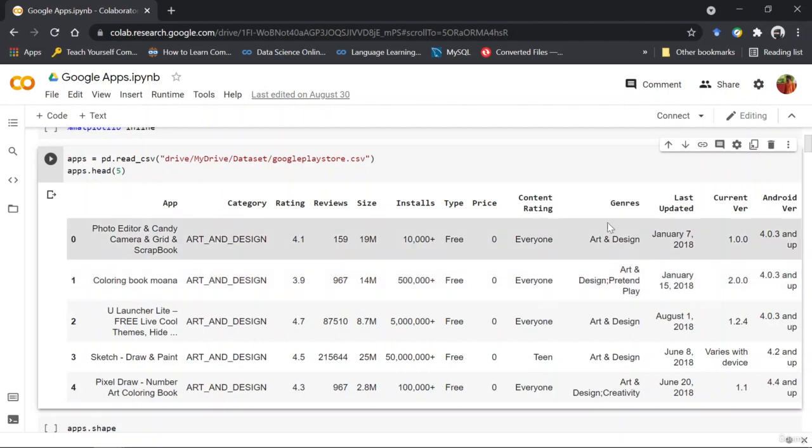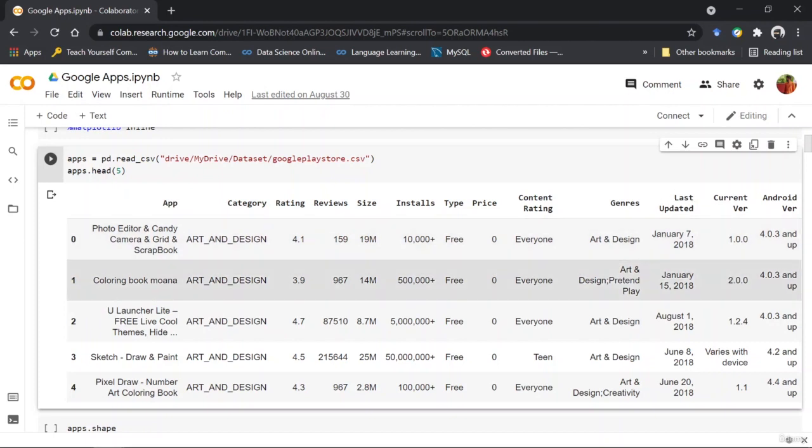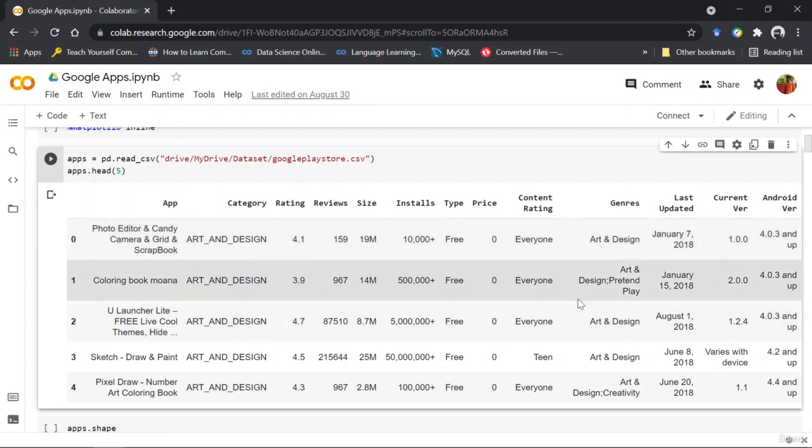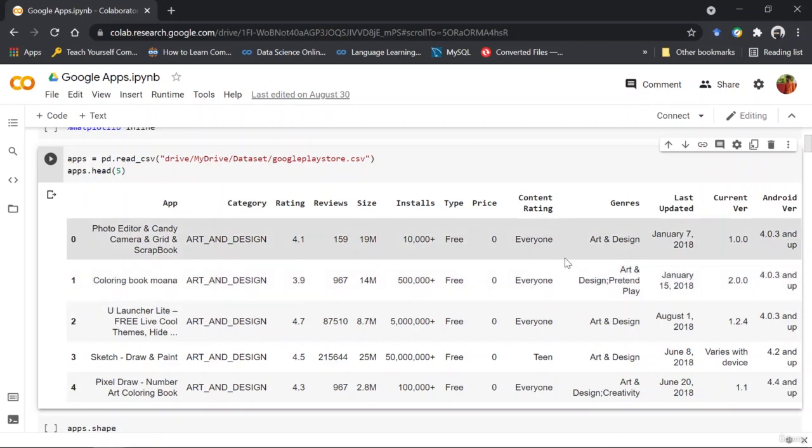Then we have content rating, genre, again somewhat similar to categories. Then last updated, current version, and Android versions. Let me just specify that this dataset requires a lot of pre-processing before you can even start with exploratory analysis.